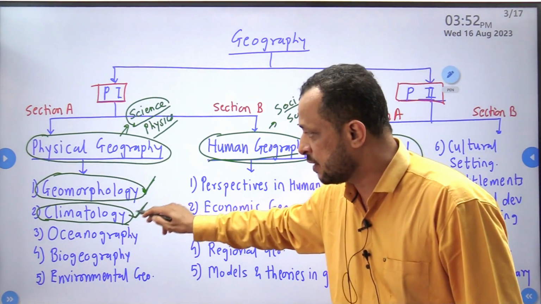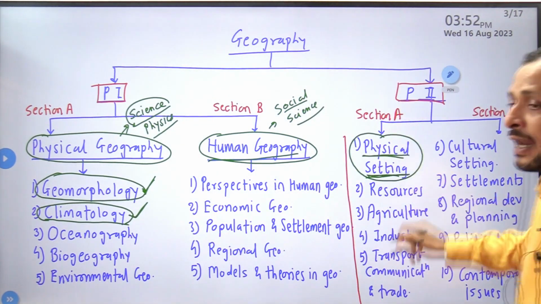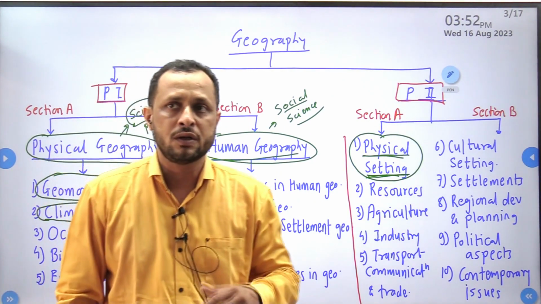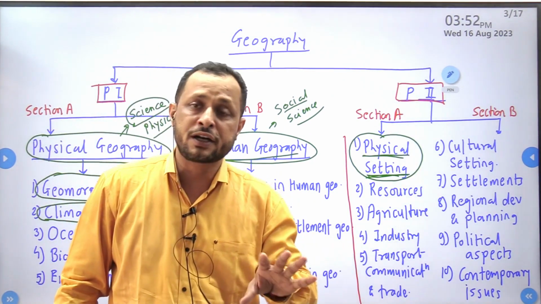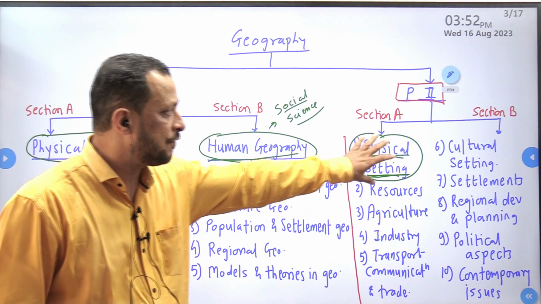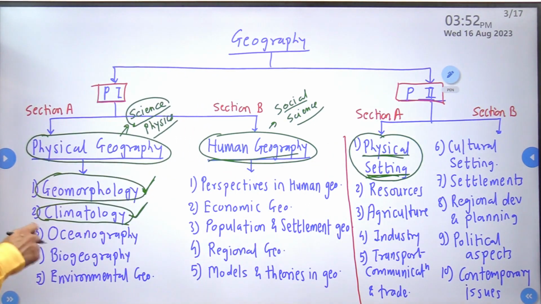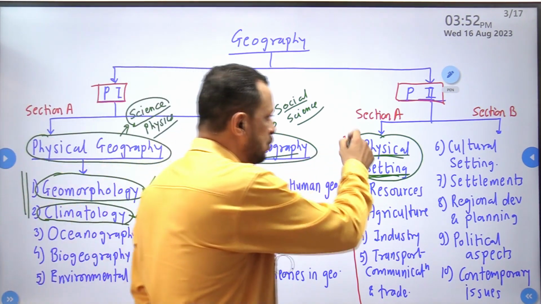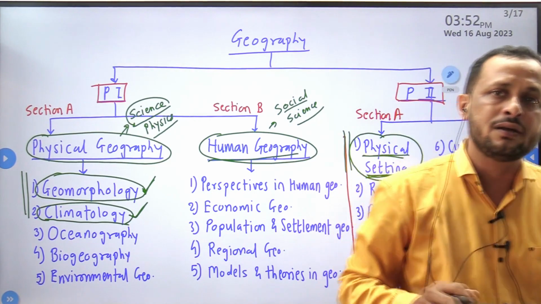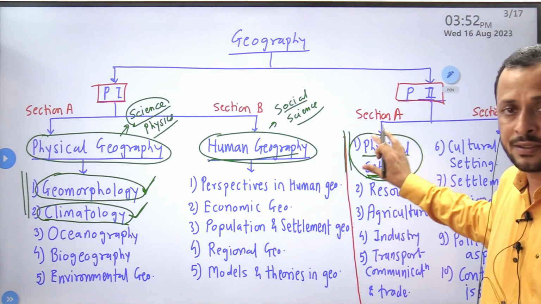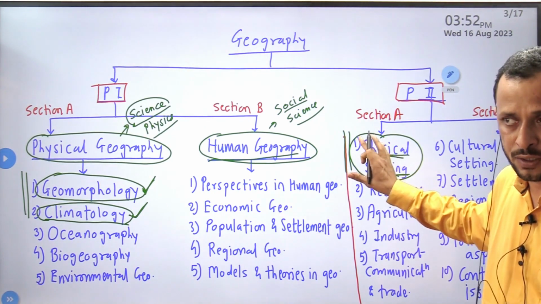The application of this is what? Over here we study climate of India, which are the seasons, what is the Indian monsoon, what is the incoming monsoon, what is the retreating or outgoing monsoon. That part will be the application of these two. So whenever we cover these two topics, immediately we will switch to this and cover this part. So that becomes easy for you to understand this particular component.